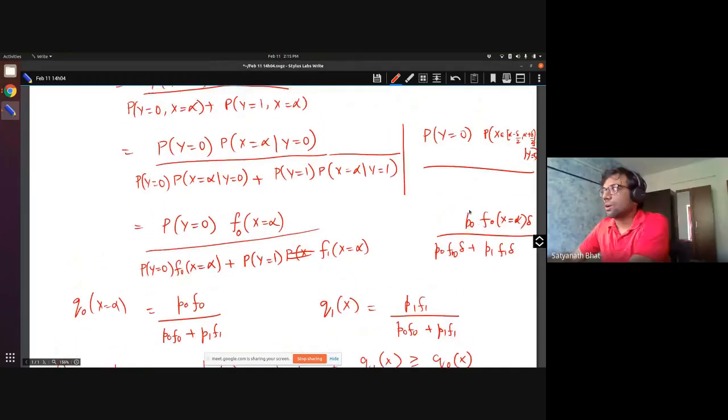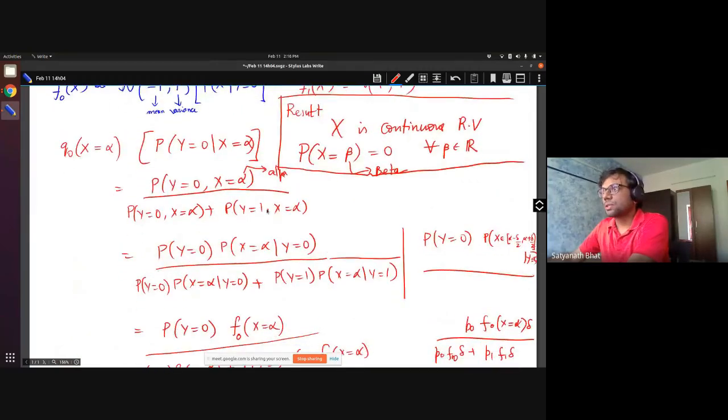Okay, so what I'm saying is, you remember this result, right? If X is a continuous random variable, the probability that X takes a particular value is 0. You remember this from probability. So now what we are saying is, since X is a continuous random variable, if you look at the posterior computation directly, X equal to alpha given Y equal to 0, if you put this directly, it is going to be 0 probability.